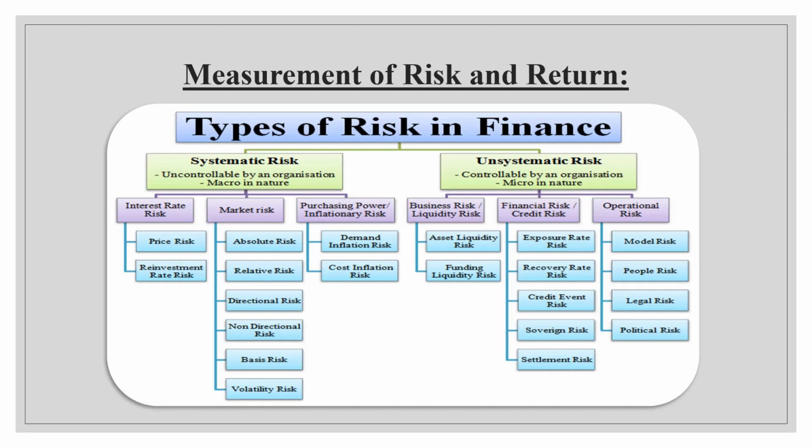In case of systematic risk, the first and foremost type of risk is interest rate risk, because interest rate varies over a period of time, right? In the same way, market risk also. Market risk comprises various risks: absolute risk, relative risk, directional risk, basis risk, volatility risk. And next comes purchasing power or inflationary risk.